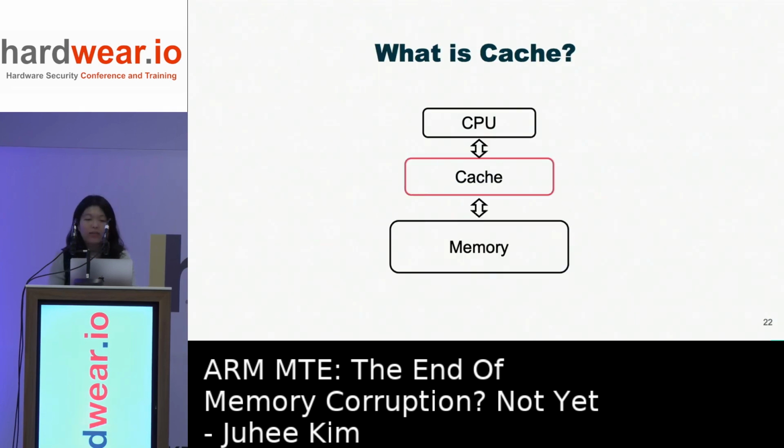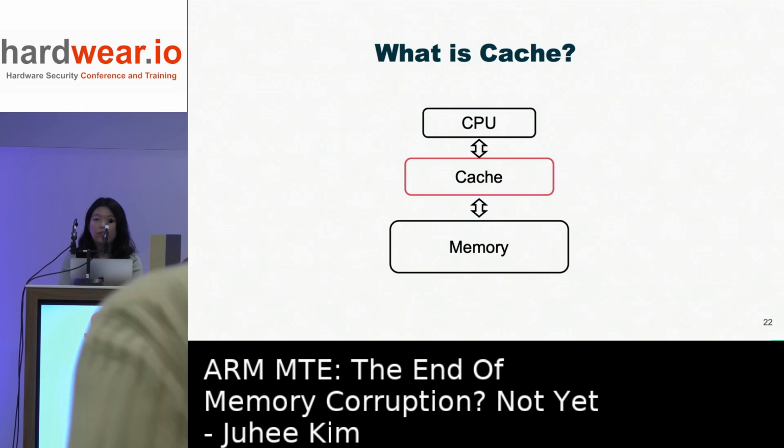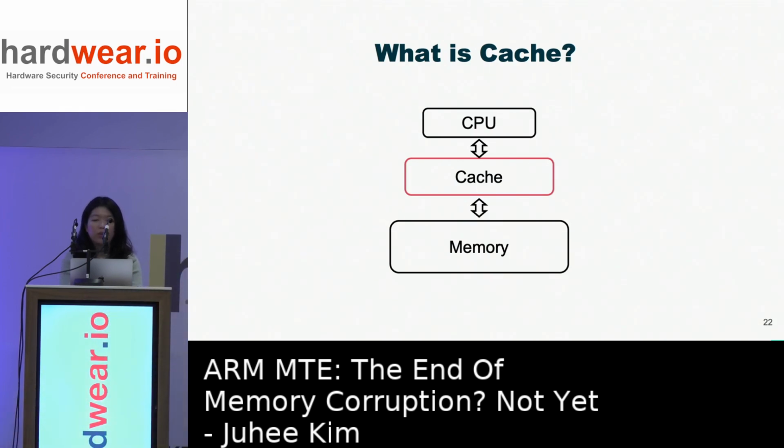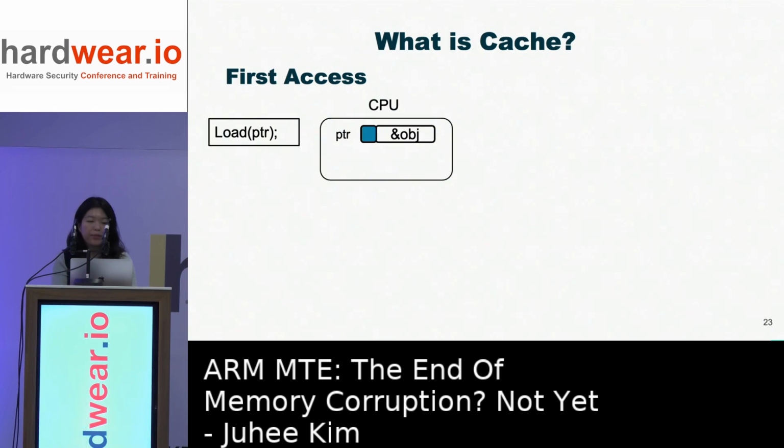Let's first take a look at the cache side channel. Cache is a small and fast memory that stores recently accessed data. It is located between the CPU and the main memory.